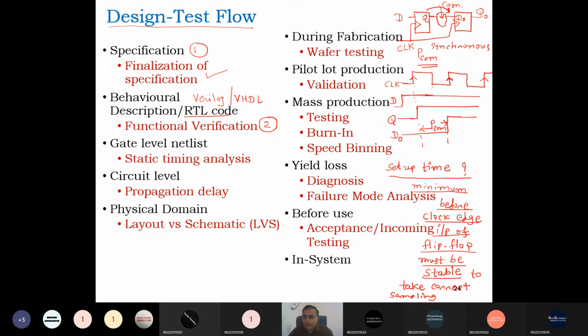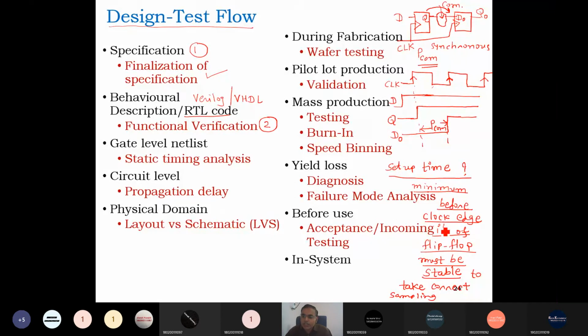Is it clear from whatever I have written? Also, you can write in your notebook. This is a very important fundamental in digital design, or as a VLSI designer. You must know about the setup time, you must know about the hold time, and you must know what static timing analysis is, right? So these are some fundamentals that are required.